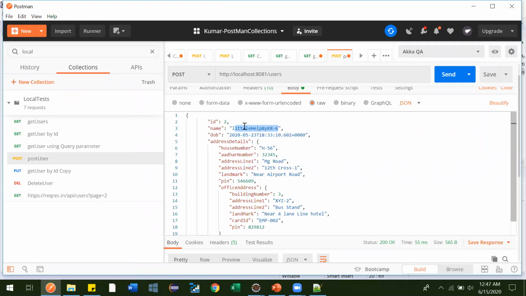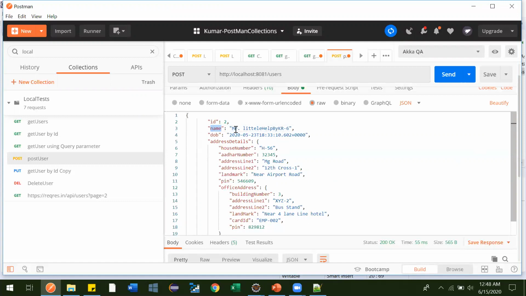Developers will add in their code that it should get prefixed with Mr. It will always get prefixed with Mr. In that case you provide just Suresh, but in the response the prefix will get added and come in your response. So if you verify with only this value, the assertion will fail because this got added.